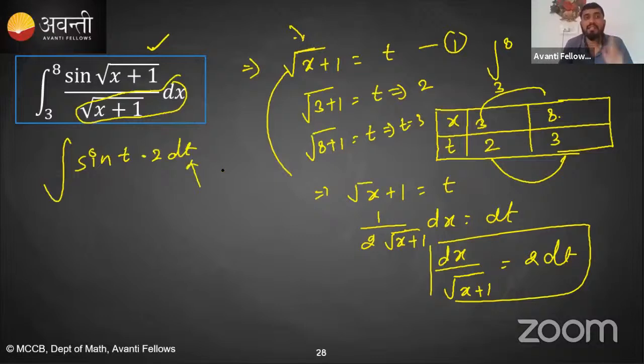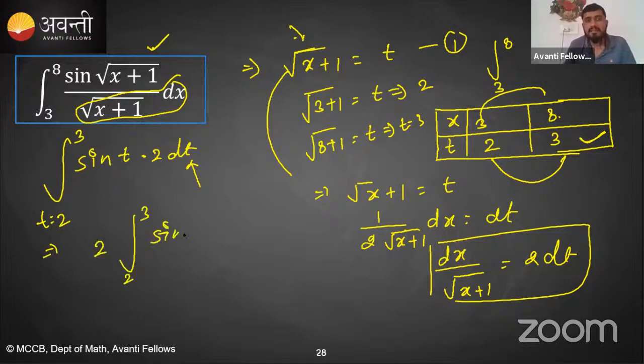Now here we have the dummy variable t. Now we have to use the value of t. The value of t is from 2 to 3, that is, t is equal to 2 to t is equal to 3. So finally what we are getting? We are getting the integral from 2 to 3 of sine t dt.